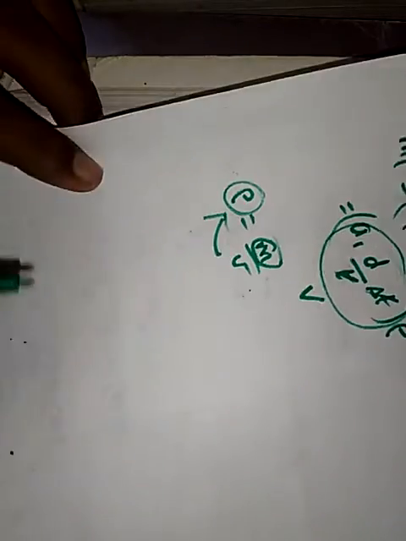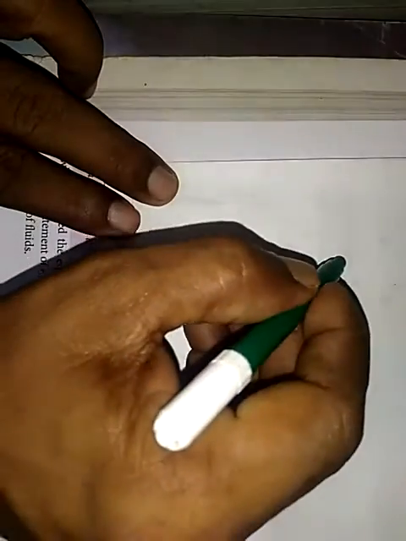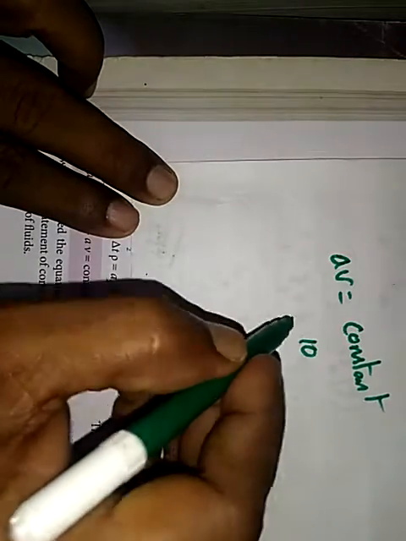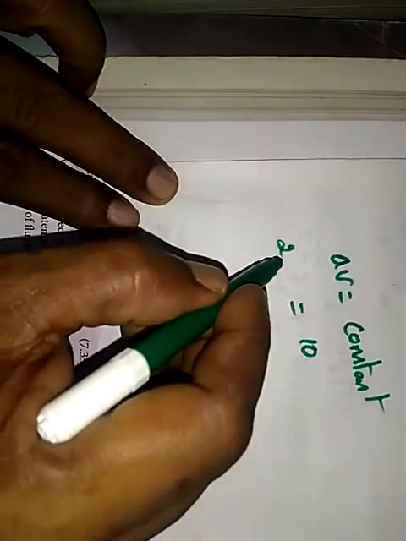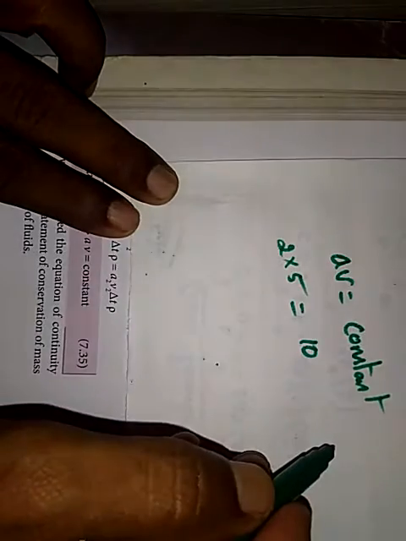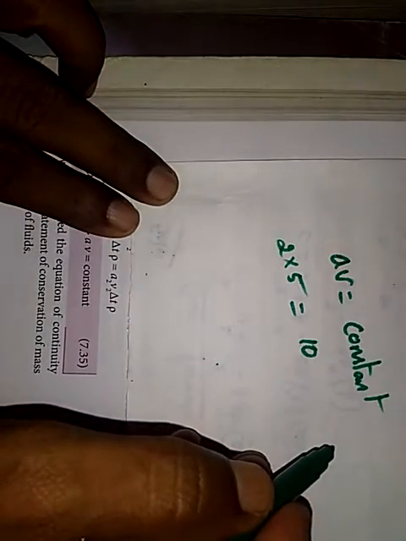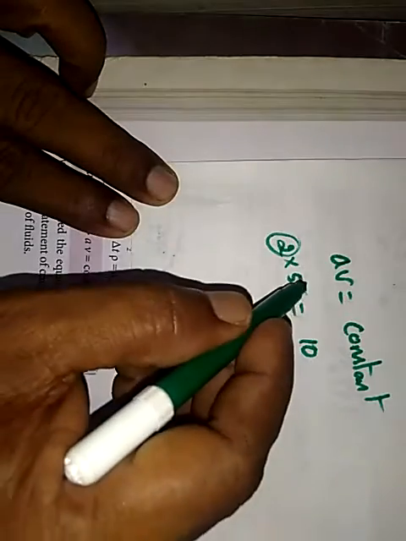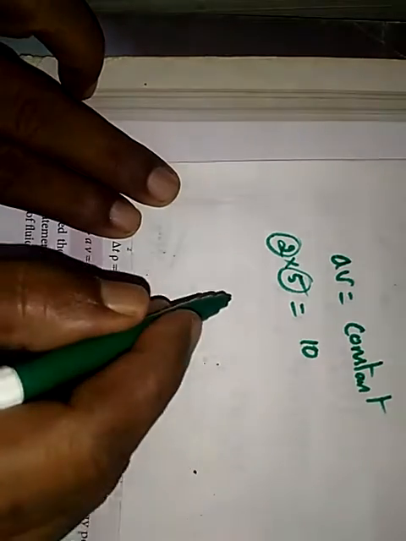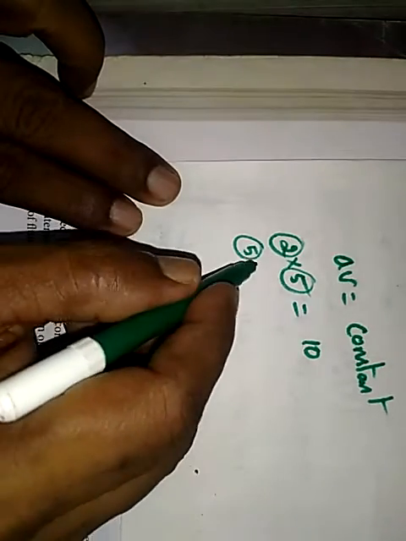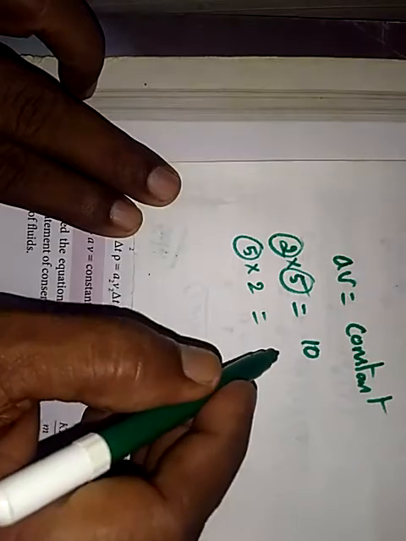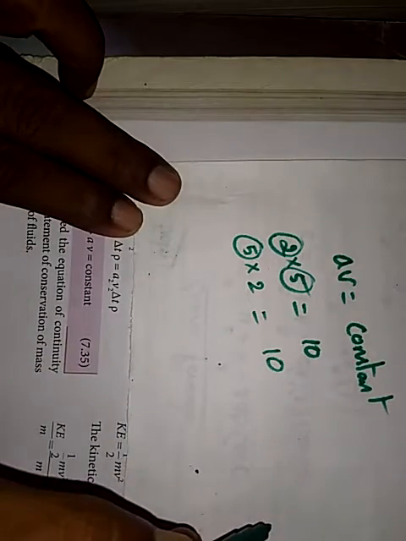For example, A times V is equal to a constant, say 10. Assume area is 2. What should the velocity be? 5. Area 2, velocity 5 gives 10. Now assume the next case, area is 5. The velocity should be 2, then only you can maintain the constant 10.